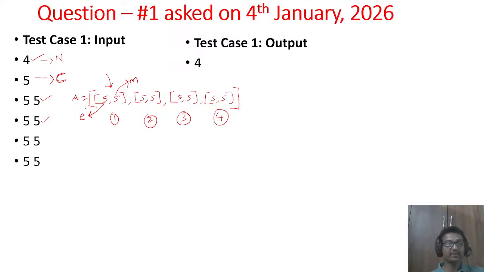Got it? From this you should get the output: the maximum number of chefs who can cook this dish whose complexity is C. So the final test case 1 output should be 4. All 4 chefs arrived and are able to cook the dish with this initial complexity. How to get this solution, we will see.